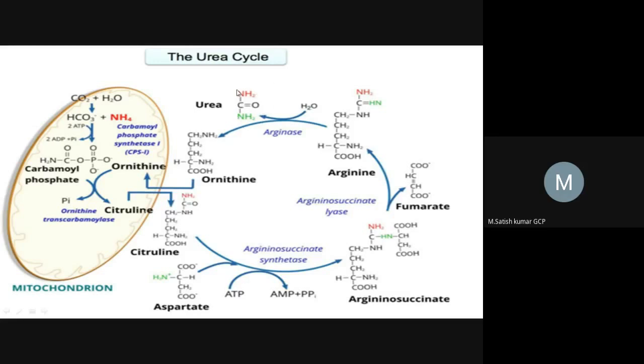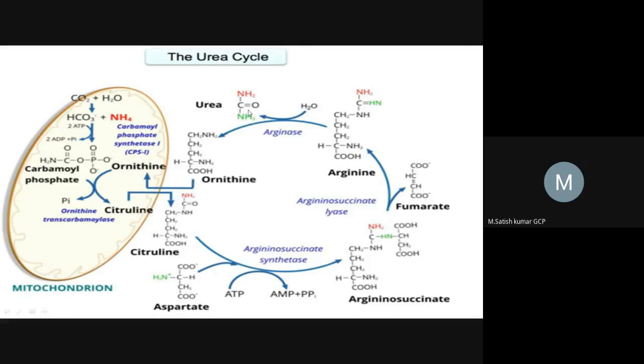In this cycle, we are forming urea. Here is the structure of urea, which consists of two amine groups and one keto group, right? The two amine groups come from two different sources. One amine group comes from ammonia, which is liberated from the transamination and deamination reactions. The second comes from aspartate. Aspartate is carrying this amine group, and it will be added here finally.